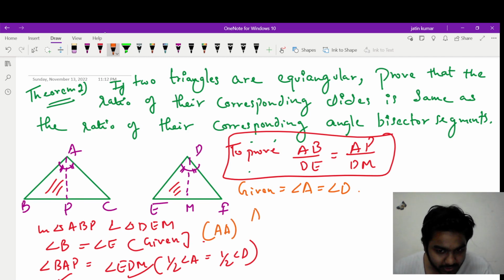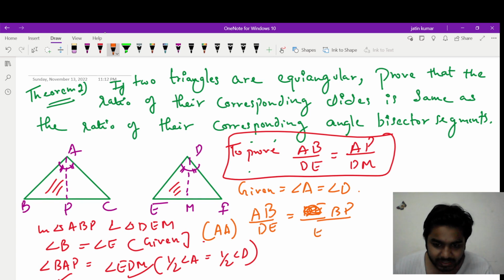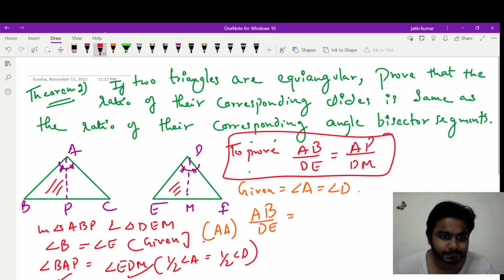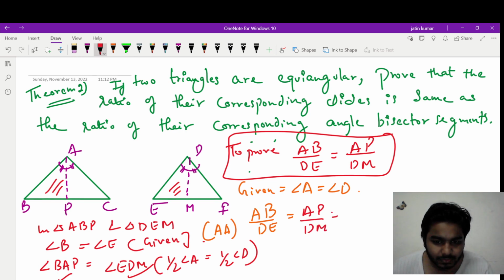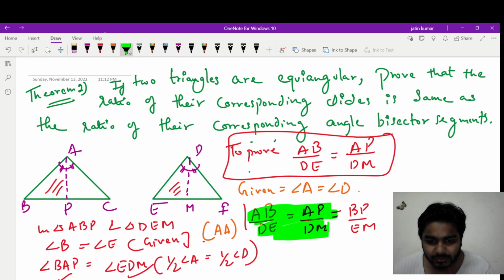So can I equate the ratio of their sides? So AB upon DE is equal to BP upon EM is equal to AP upon DM. Let's directly take the median. So AB upon DE will be equal to AP upon DM will be equal to BP upon EM. Okay, and this is what we need to prove, and we have proved it.